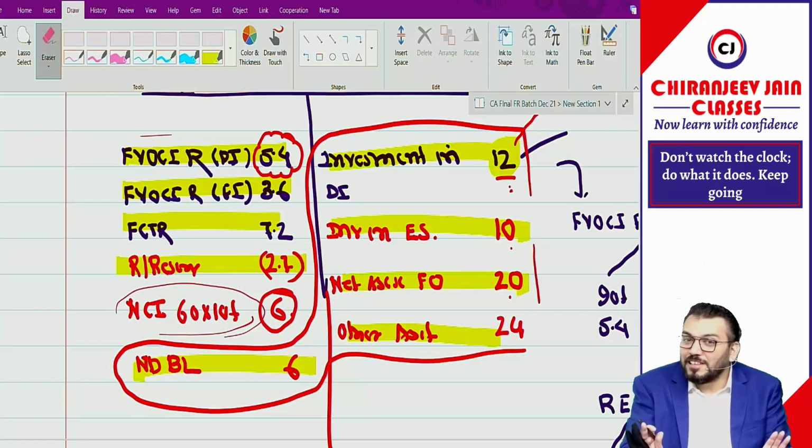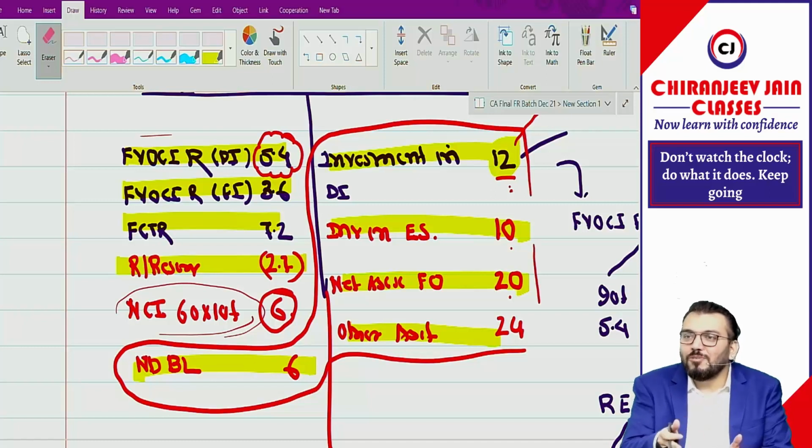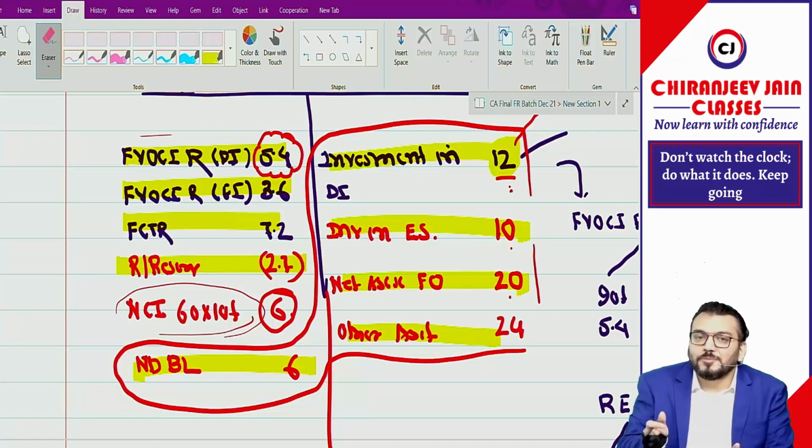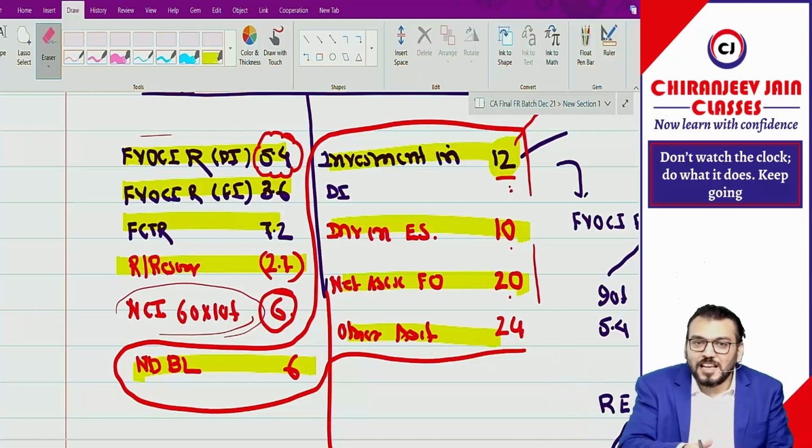I will not use the word derecognize, because derecognize is used for assets and liabilities. We don't use the word derecognize for equity. Are you able to understand? My question to you all: does such an account require closure, or will it remain in the balance sheet? Closure. Why closure? Because this is related to assets and liabilities of the subsidiary company, and those assets and liabilities have been disposed of. So of course this account should be closed.